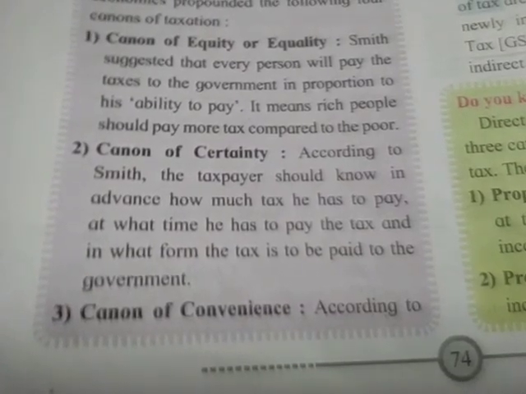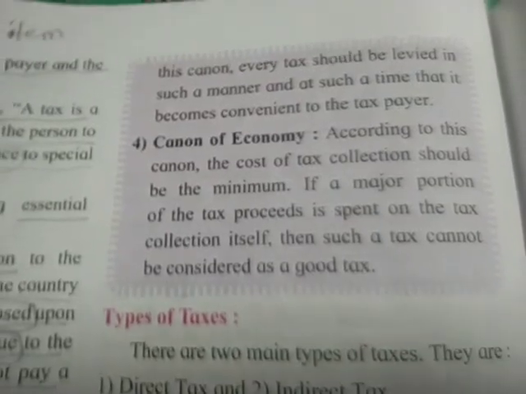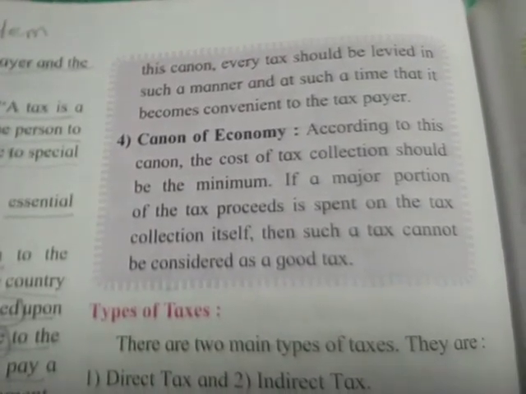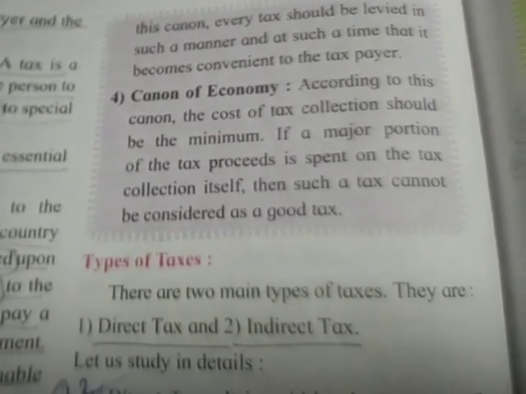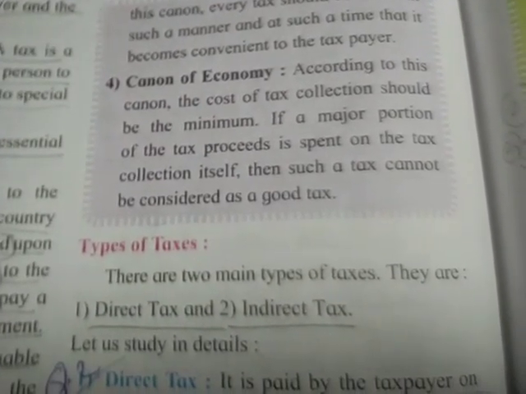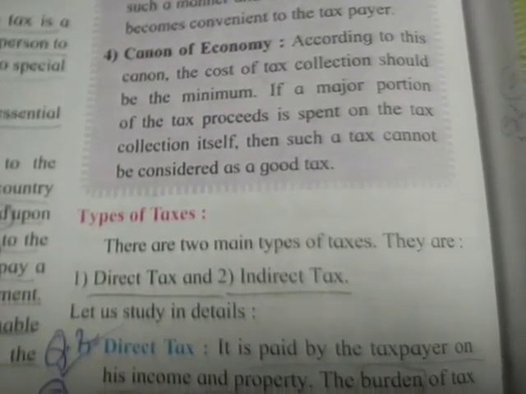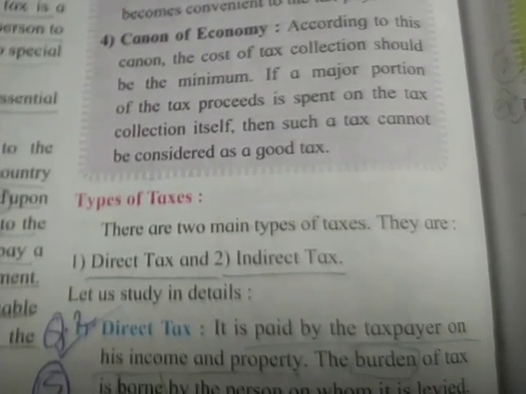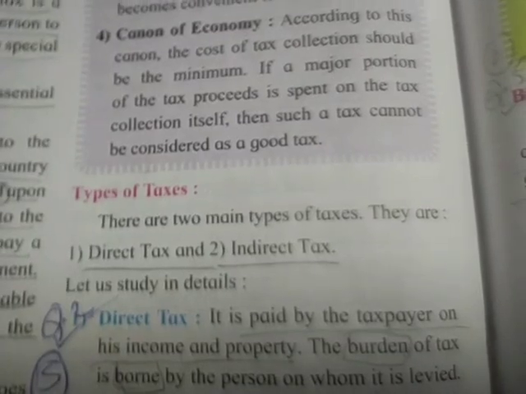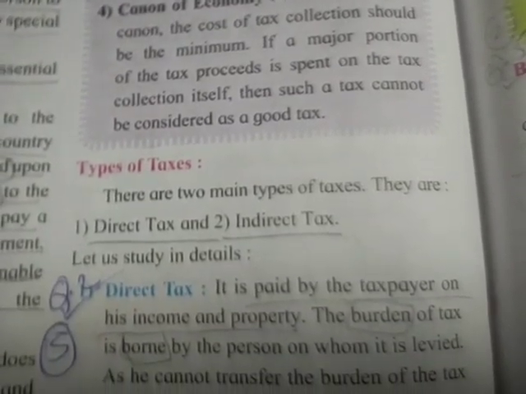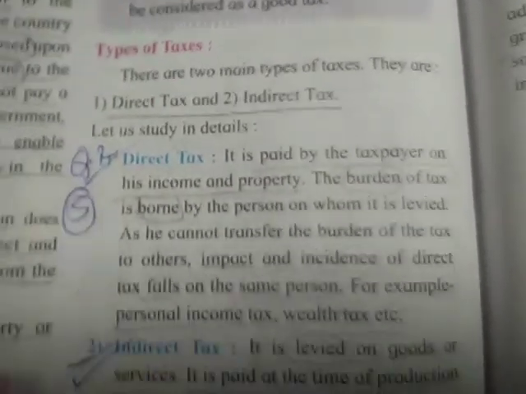Third, Canon of Convenience. According to this canon, every tax should be levied in such a manner and at such a time that it becomes convenient to the taxpayer. Fourth, Canon of Economy. According to this canon, the cost of tax collection should be the minimum. If a major portion of the tax proceeds is spent on the tax collection itself, then such a tax cannot be considered as a good tax.